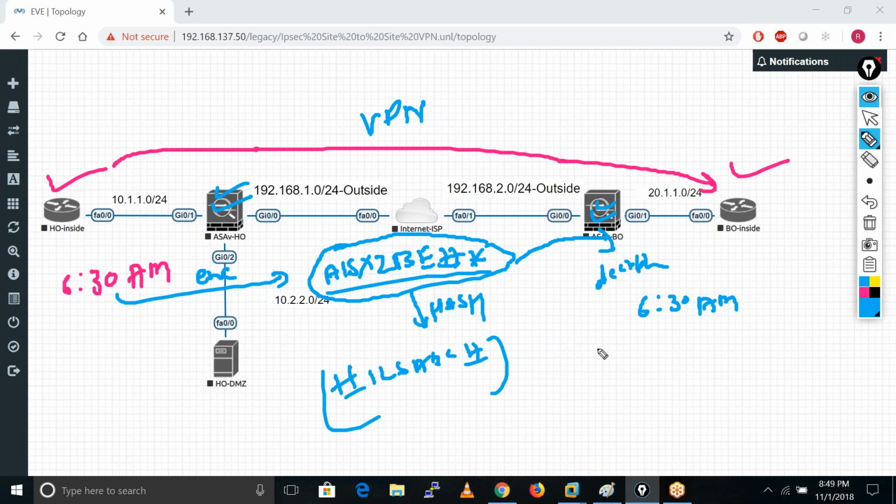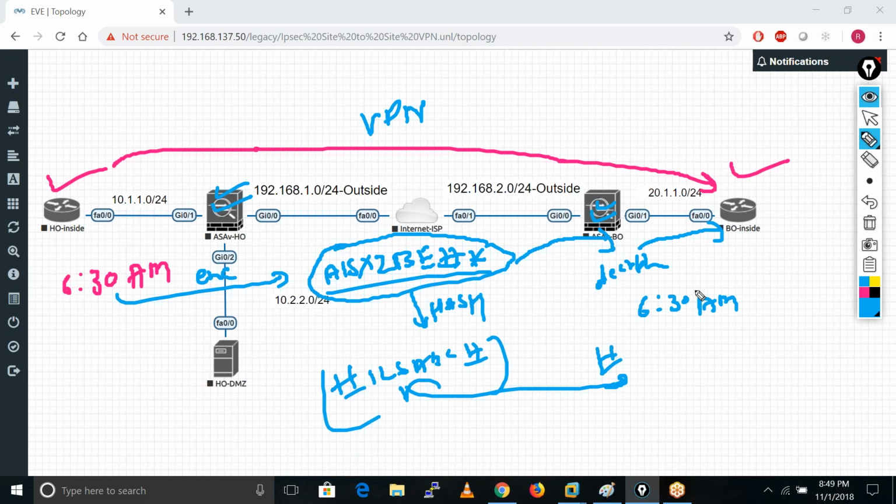If it gets the same hash value, that means our data is clean and there is no tampering. Only then does he accept this data, and after that he forwards the actual data to that particular user in the branch.